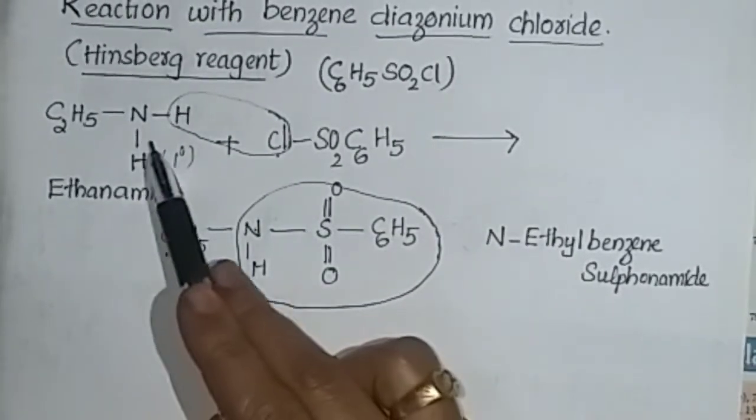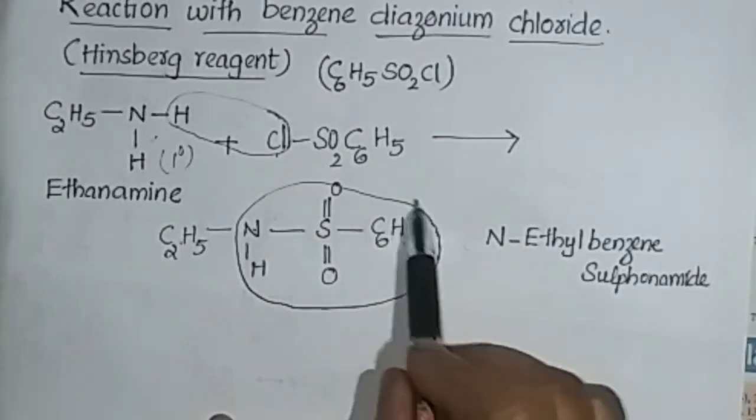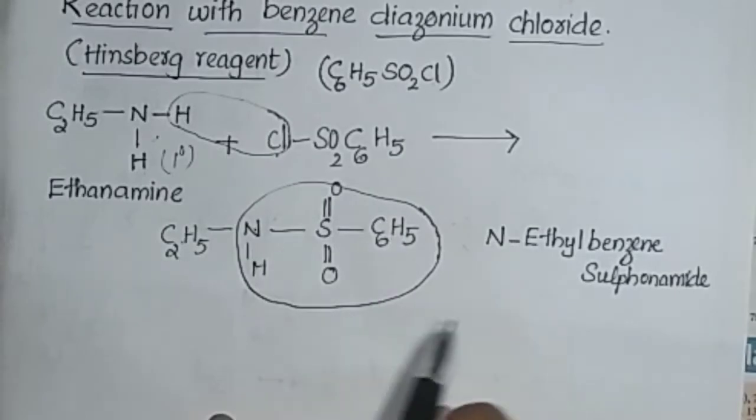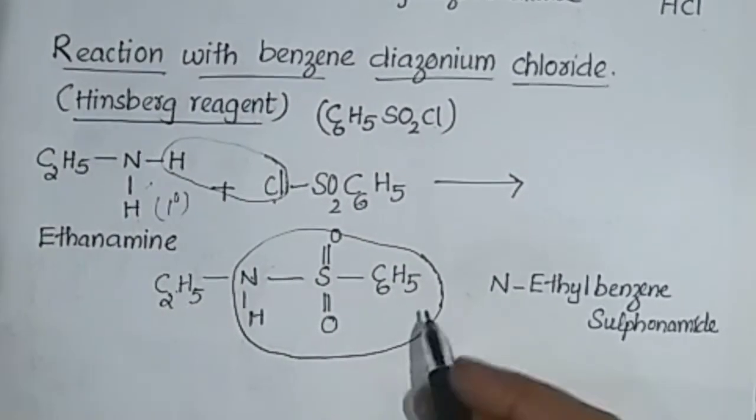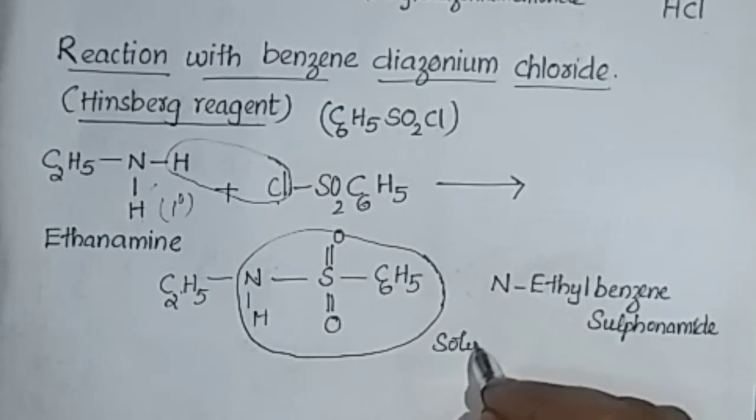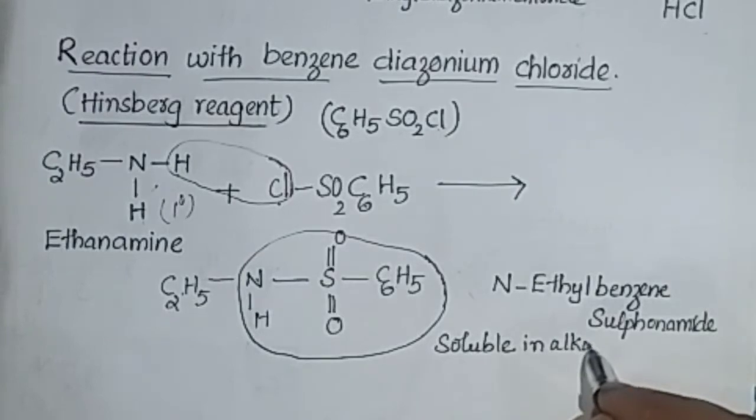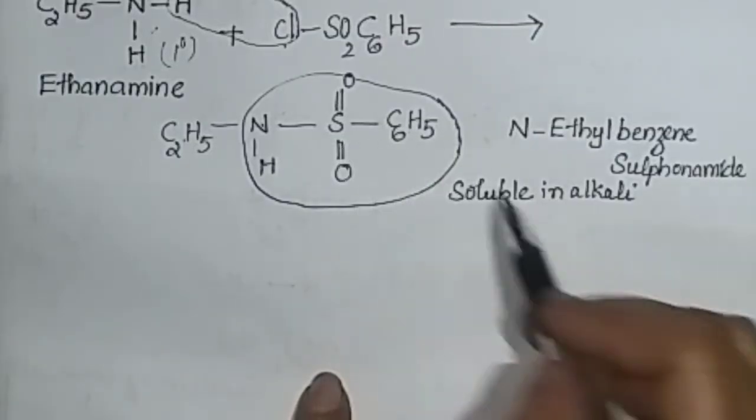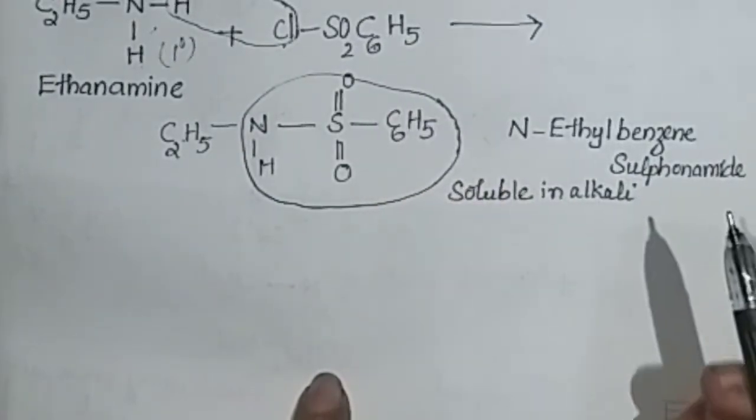So in primary amines, when Hinsberg reagent is added, we get a precipitate of this product. These benzene sulfonamide derivatives are soluble in alkali. If this product is soluble in alkali, then we can identify that it is a primary amine.